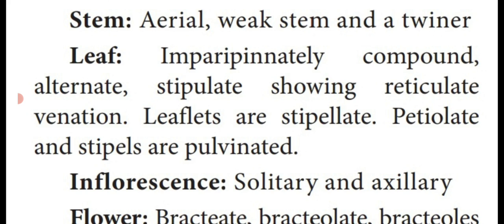At the tip there is only one leaflet. At the base of the compound leaf, there are green paired appendages known as stipules. The venation of the leaf is reticulate venation because it is a dicot plant.